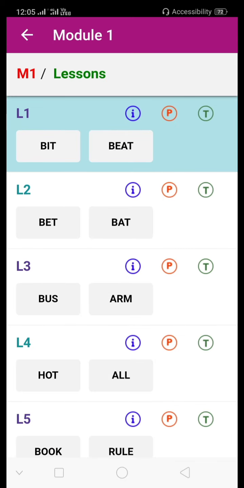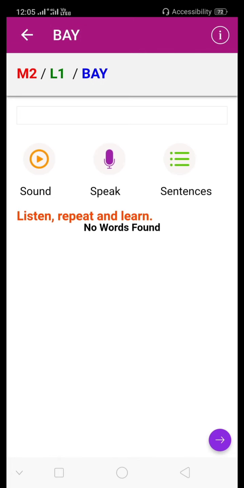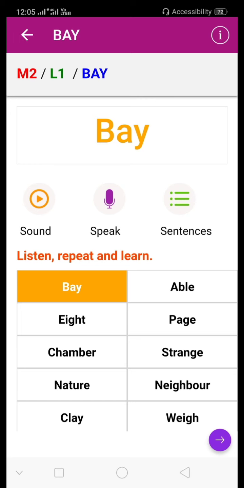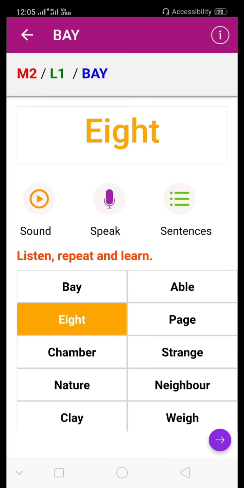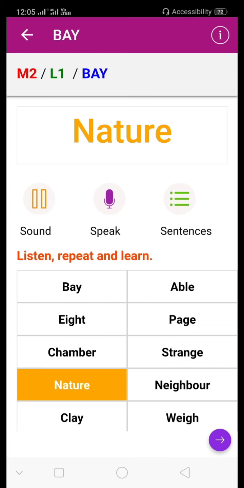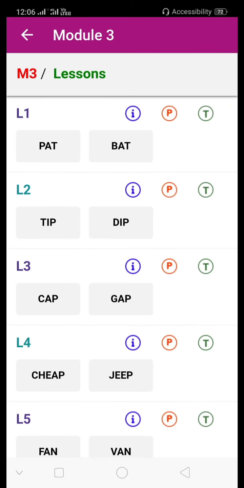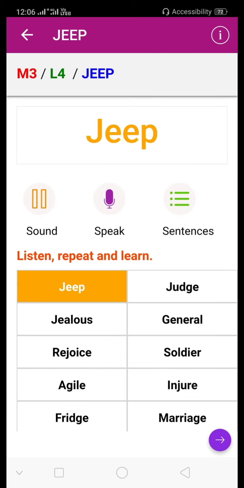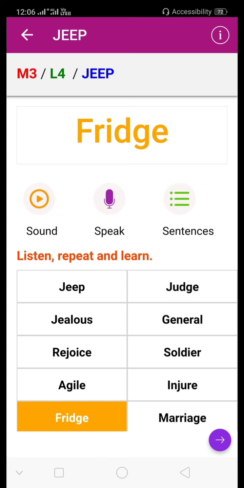Then in module 2, you will again learn vowel sounds. Bay. Based on bay, you can have other words which resemble bay. Able, page. Then in module 3, jeep, fridge.